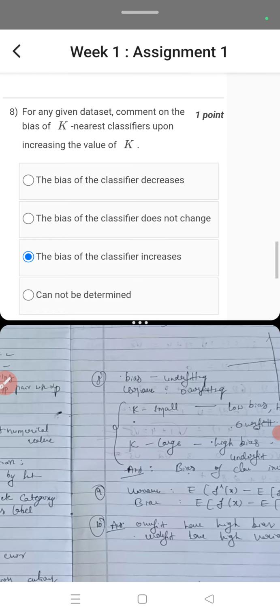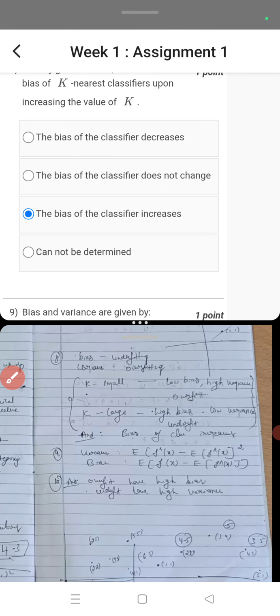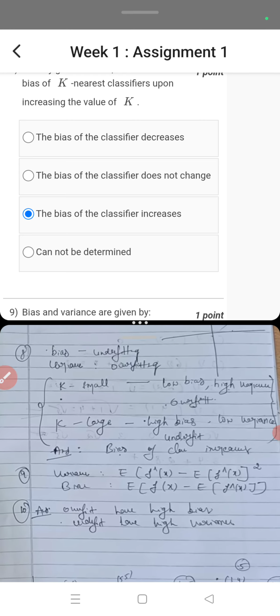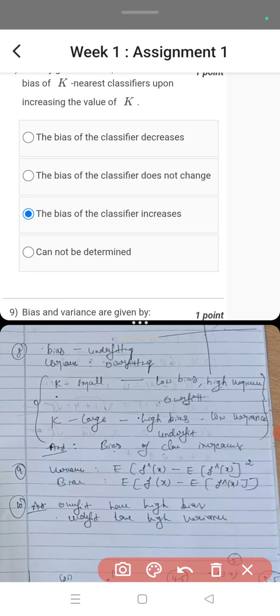Then, for any given data sets, comment on the bias of k nearest classifiers upon increasing the value of k. So to go in depth about bias and variance, we will take the help of the k value. You can observe what I have written here. If k is small, low bias, high variance, overfit. If k is large, high bias, low variance, underfit. So you can remember this: k is small, low bias; k is large, high bias, right?